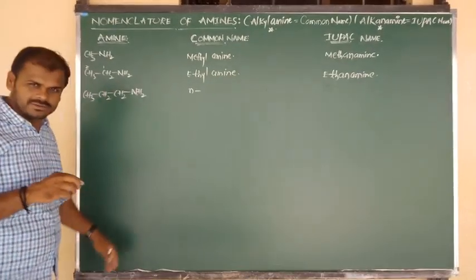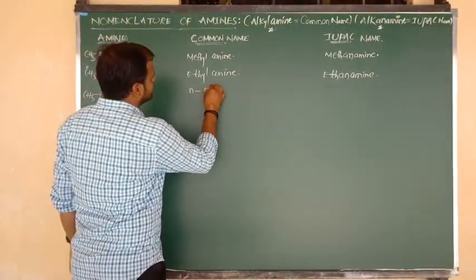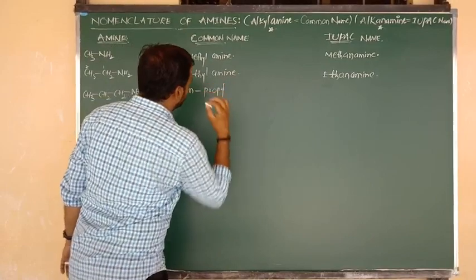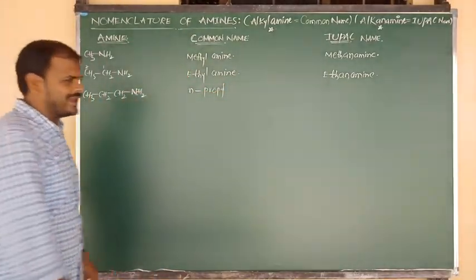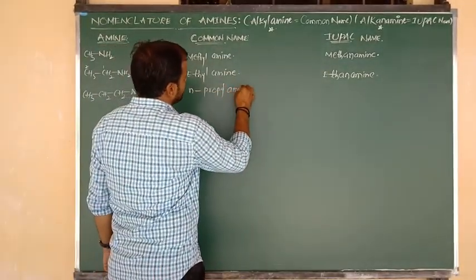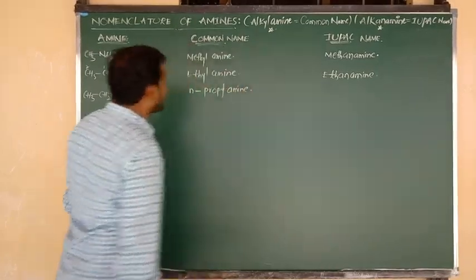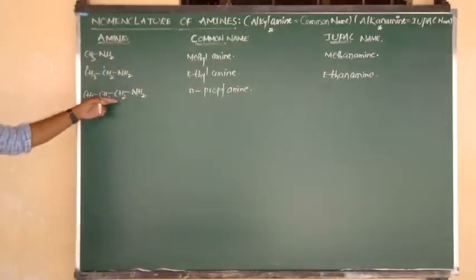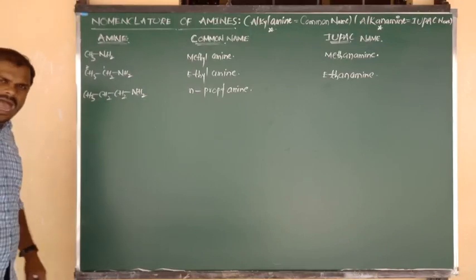Total number of carbons is 3, so we can say it is propyl. N-propyl, and the functional group is NH2. So we can say n-propylamine. That is its common name. For that n-propylamine, now we are going to write the IUPAC name.